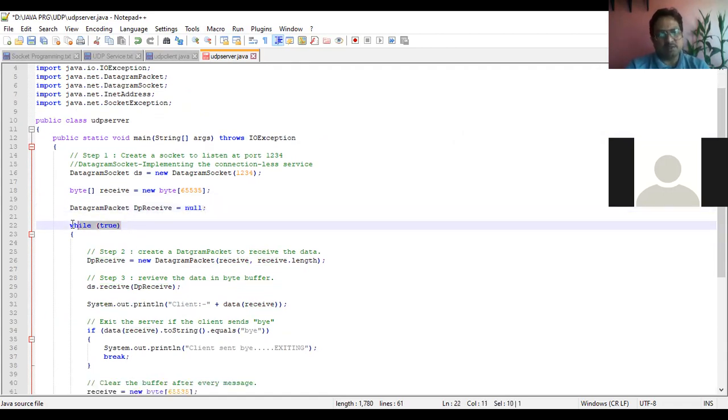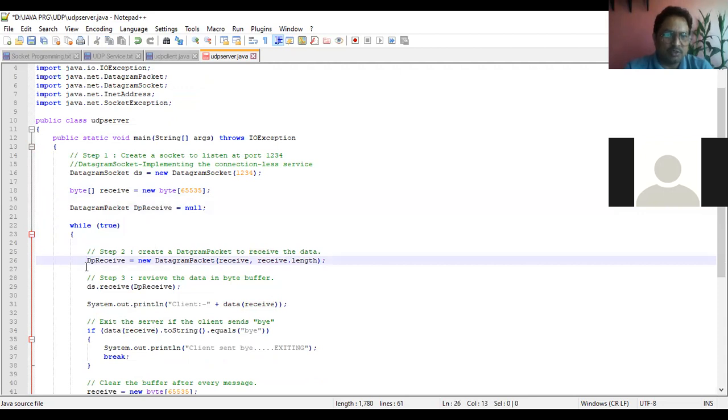Here at the server side also, the loop is running for infinite time, so it is kept outside this infinite loop. And in step number 2, you create a datagram packet to receive the data. Here the instance is created. Now you are creating a new datagram packet object. What are you passing here? You are passing the receive object. The receive object is an array of type byte. Its length is 65,535, and you have calculated the length also.